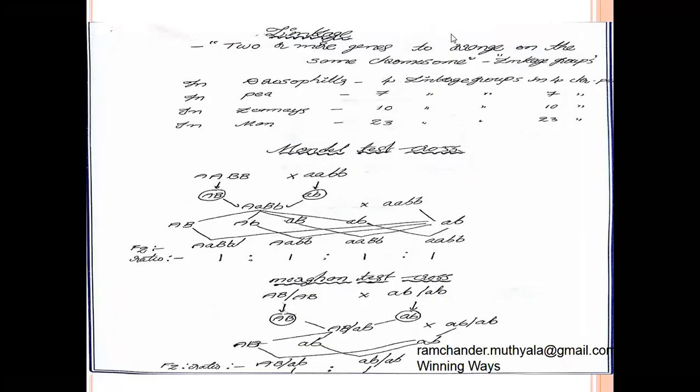Linkage group of genes: two or more genes arranged on the same chromosome are called linkage groups or linkage genes. Between these two genes or more genes, if the linkage percentage is 100, they cannot produce recombinants in the next generations.